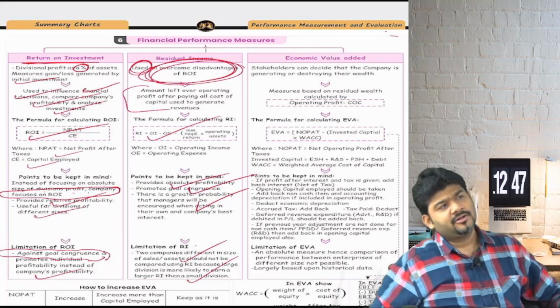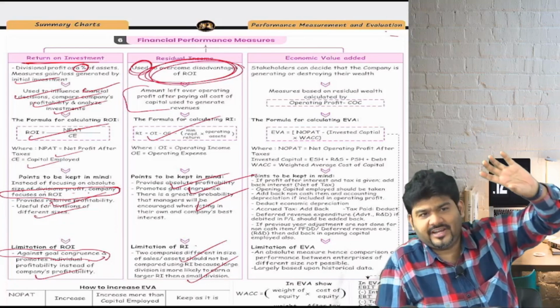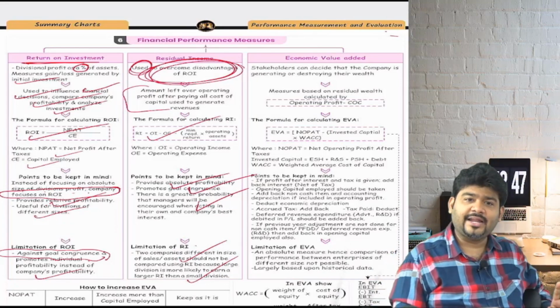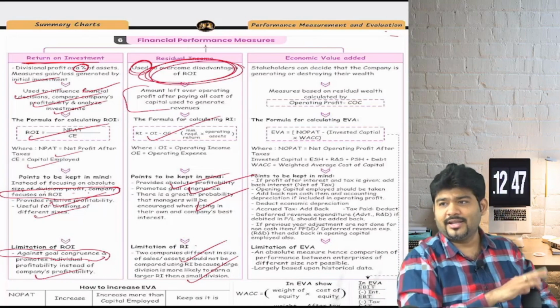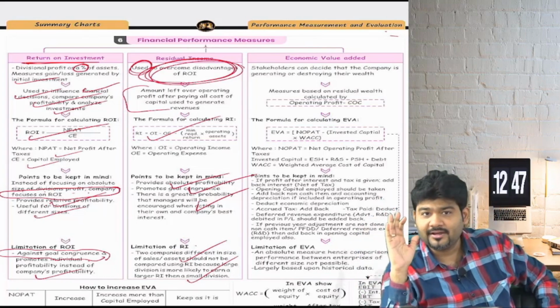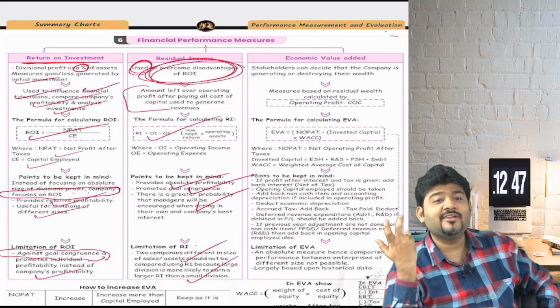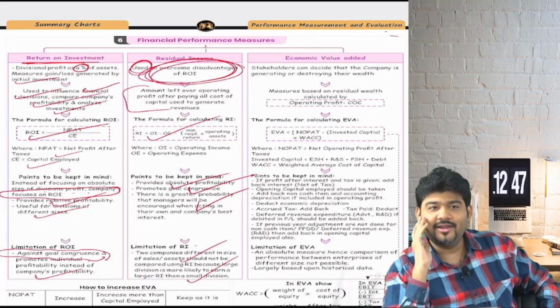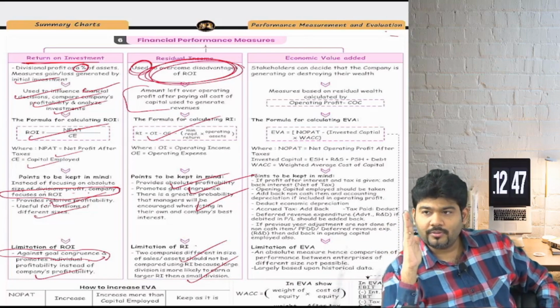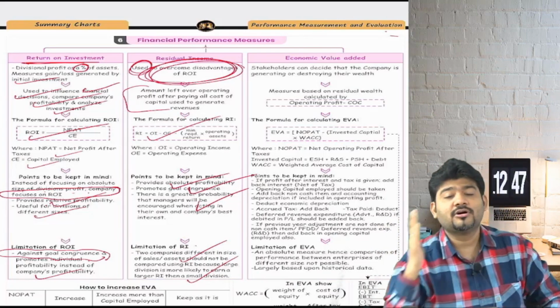Suppose I feel that out of these 155 adjustments, 150 adjustments are correct, but 5 adjustments are not correct, and 5 adjustments I want to additionally make. Can I do that? No. Then it will be called SVA, Sankalp Value Added, not economic value added. Are we understanding? So for economic value added, you have to follow what Stern and Stewart did.